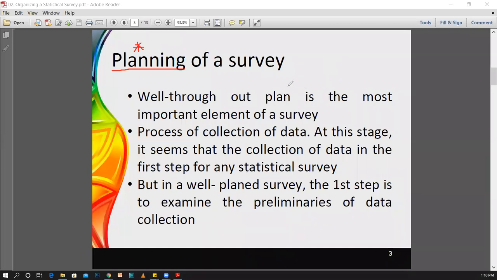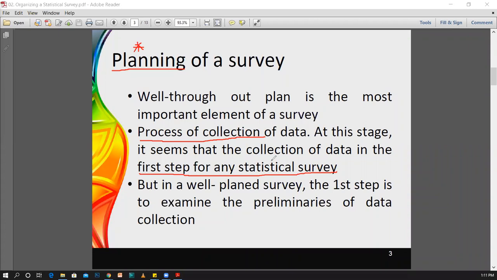When we discuss what a survey is, it says we are going to investigate the underlying characteristics, and for that we first have to collect the data. Therefore, we have to plan how to collect the data. In this stage, collection of data would be considered the first step for any statistical survey.